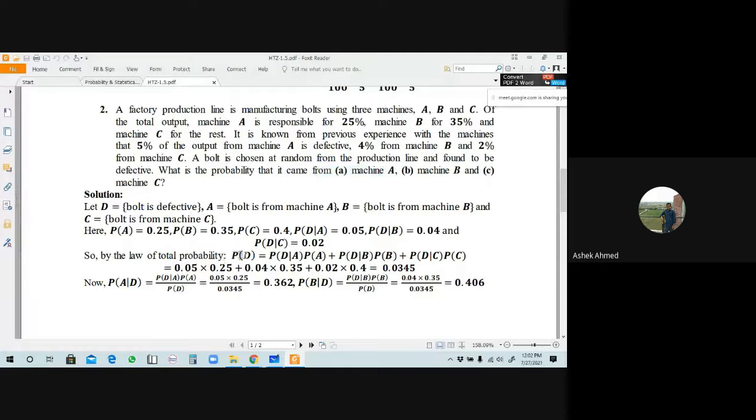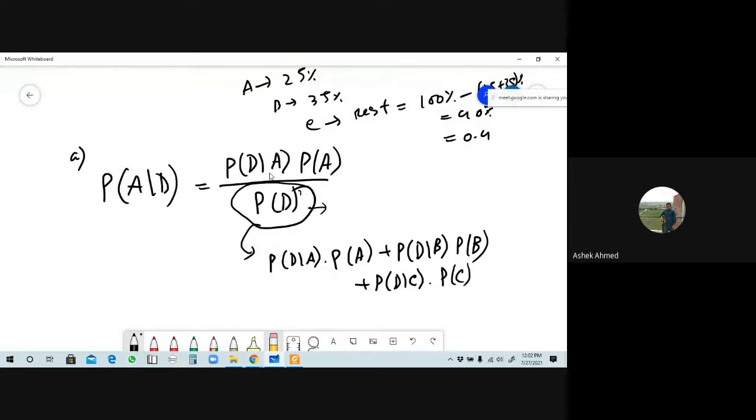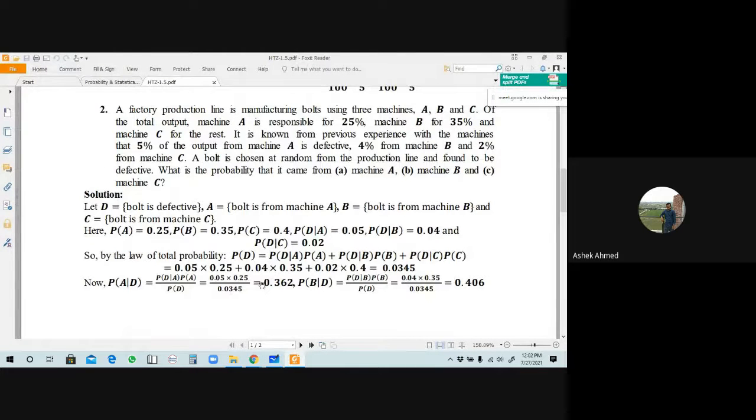That means this will be the law of total defective bolts. Okay, after evaluating this, if you substitute these values into this equation, then you will get the number of defective bolts that will come from machine A। ঠিক আছে।